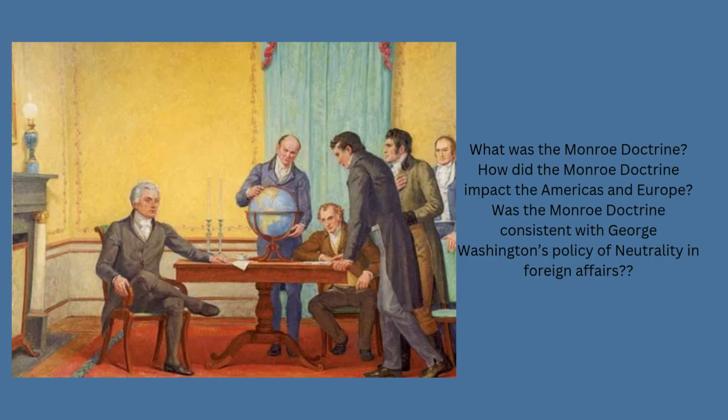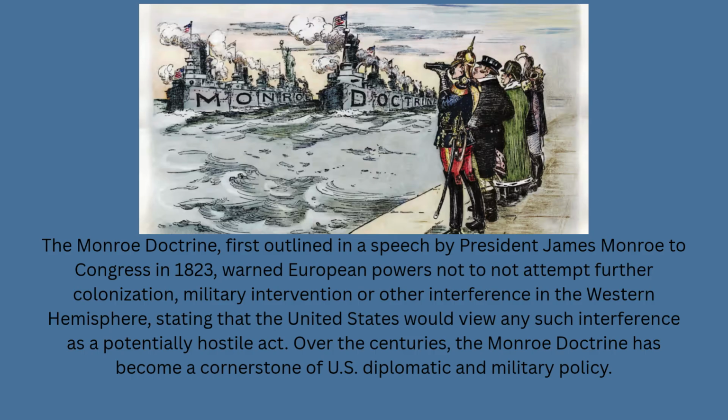What was the Monroe Doctrine? How did the Monroe Doctrine impact the Americas and Europe? Was the Monroe Doctrine consistent with George Washington's policy of neutrality in foreign affairs? Okay, so the Monroe Doctrine, outlined in a speech by President James Monroe to Congress in 1823, warned European powers not to attempt further colonization in the Americas, nor military intervention or any other interference in the Western Hemisphere. It stated that the United States would view any such interference as a hostile act.